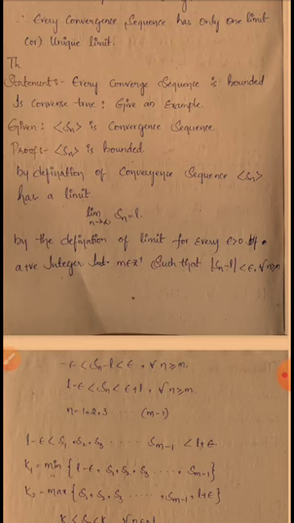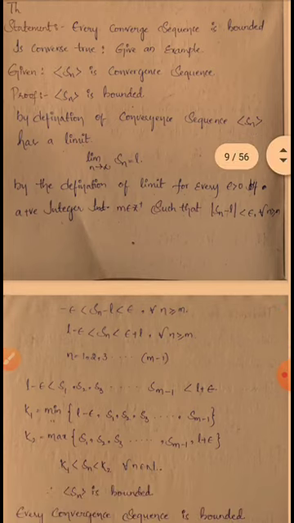So in this, Sn minus L lies between minus epsilon and plus epsilon. So minus epsilon less than Sn minus L less than epsilon. So we add L throughout. So L minus epsilon less than Sn minus L plus L less than L plus epsilon.